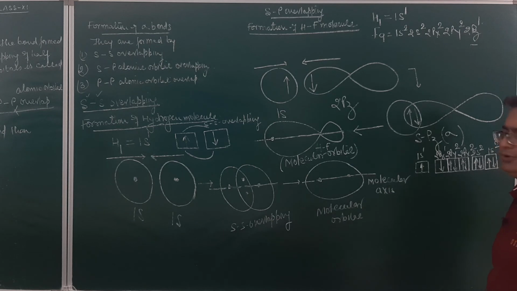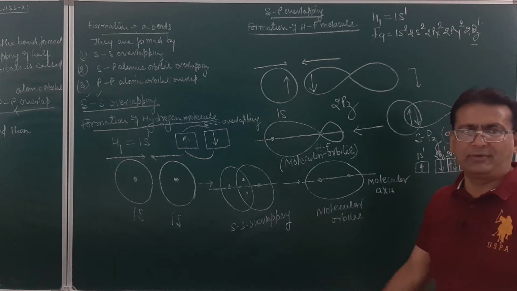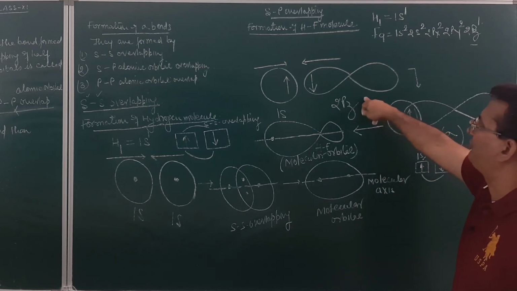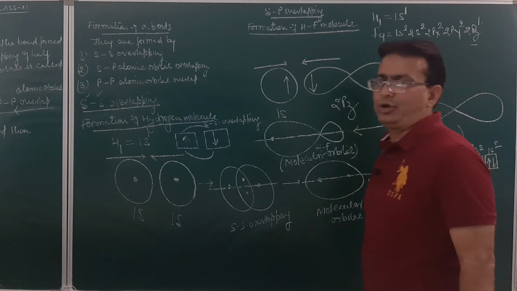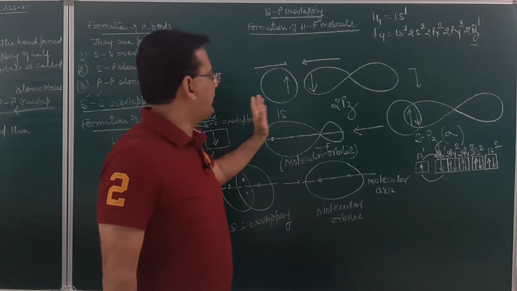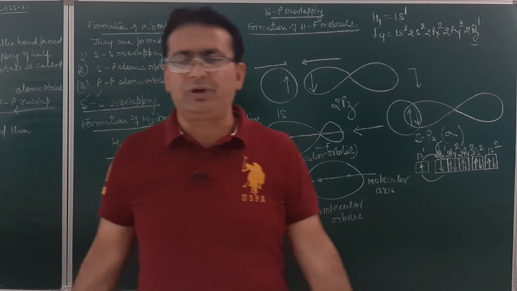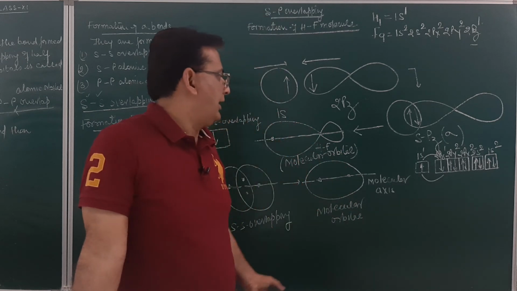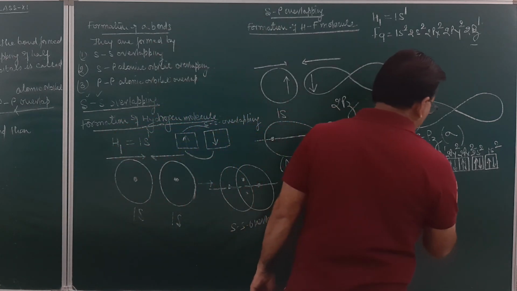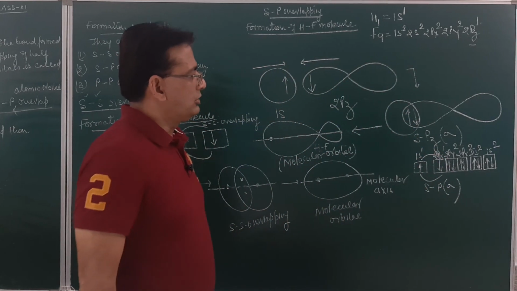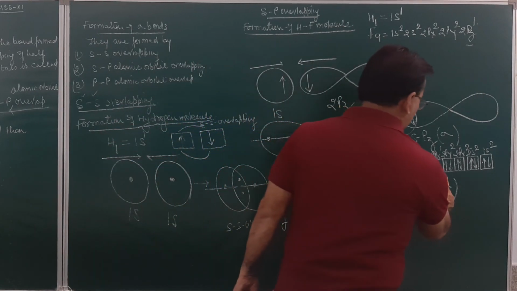Now the 2pz orbital has oriented itself in such a manner so that they overlap, head-on overlapping. So this will overlap with this, as I have explained over here. I made the 2pz orbital. What is the shape of the pz orbital? Dumbbell. S is spherical. So the spherically shaped s orbital overlaps with the dumbbell shaped p orbital from the region where the electron density was maximum, and ultimately it results in the formation of a sigma bond through overlapping, which will be sp overlapping, and the bond formed will be the sigma bond over here. So this is how the bond formation will take place.